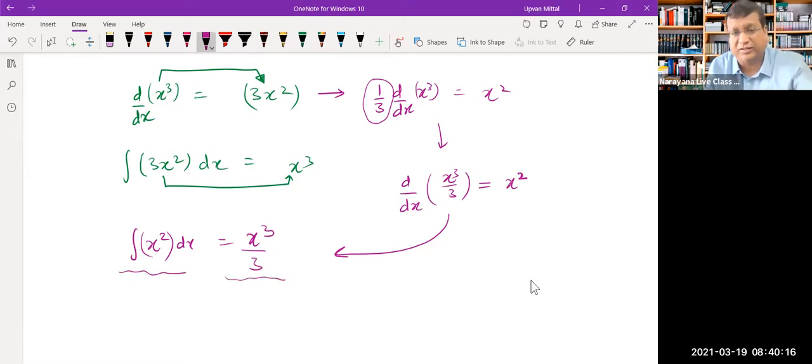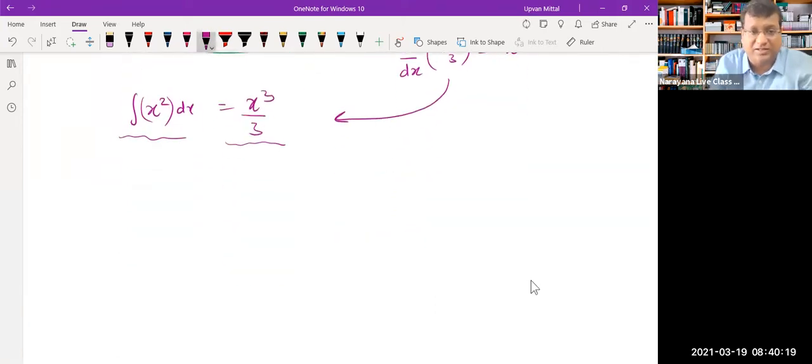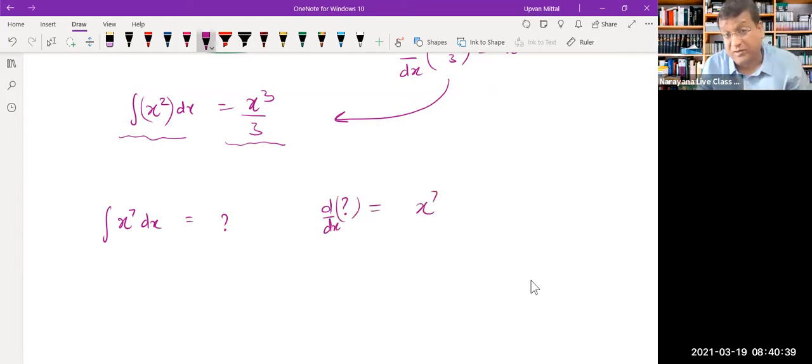And you can go on like this. Let me give you another thing. Let's say I ask you, find out what is the integral of x raised to 7 for me. Now, we don't know what this is, so let's call it question mark. But question mark is a fellow whose derivative should give you x raised to 7. If you can find something whose derivative gives you x raised to 7, then that is your answer for the original question. That's how the cookie crumbles.